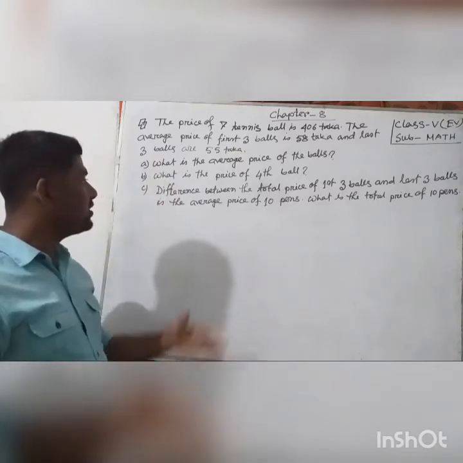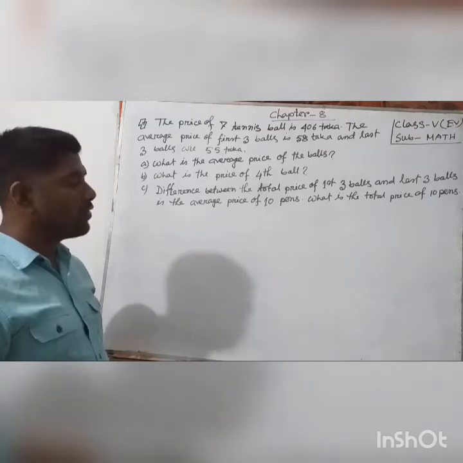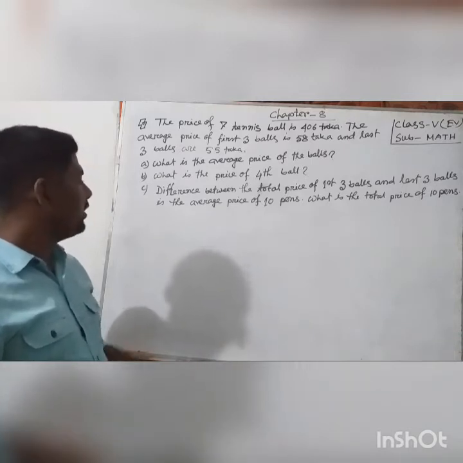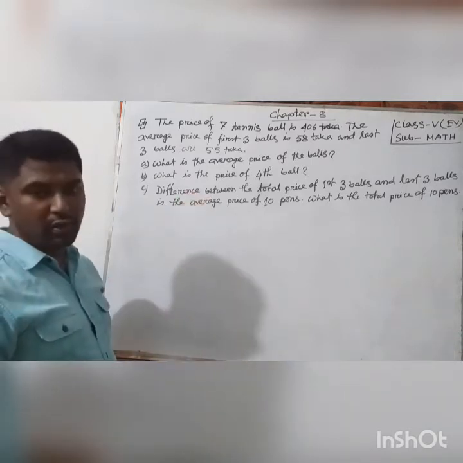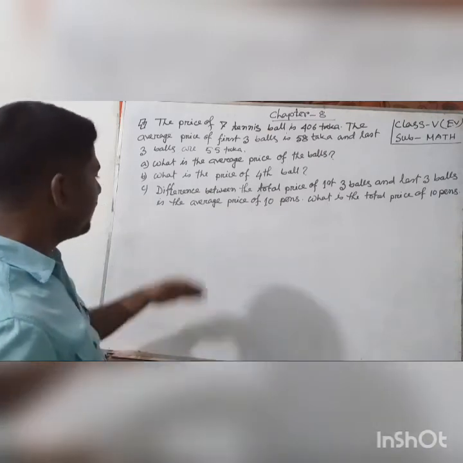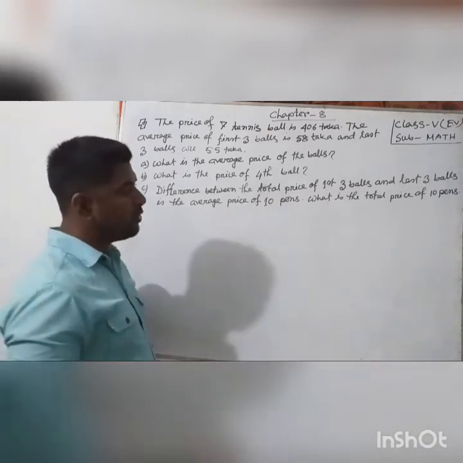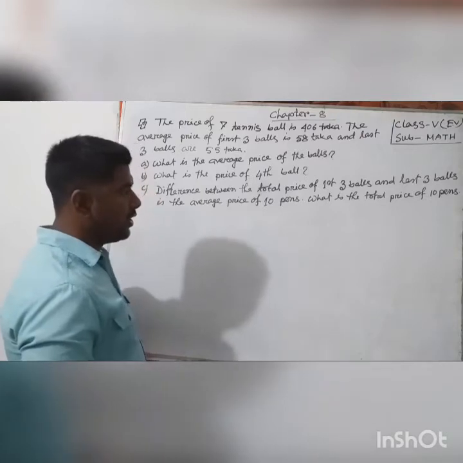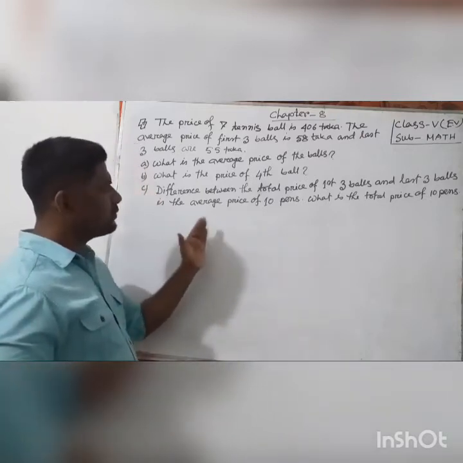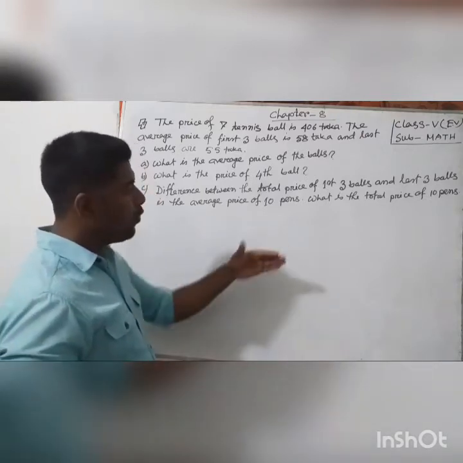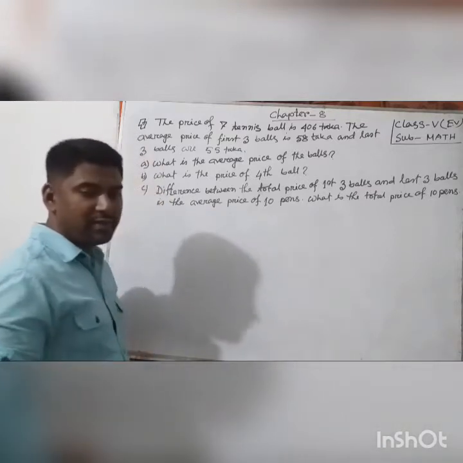Number A: what is the average price of the balls? Number B: what is the price of the fourth ball? Number C: the difference between the total price of the first three balls and the last three balls is the average price of 10 pens. What is the total price of 10 pens?